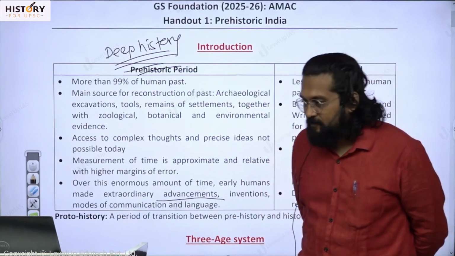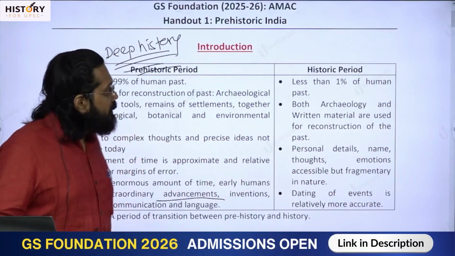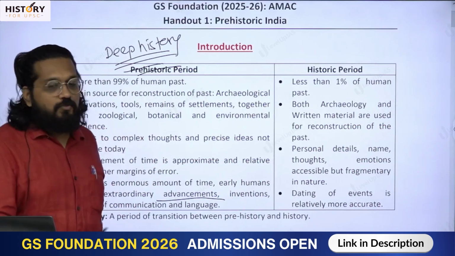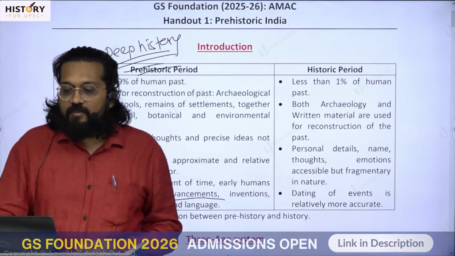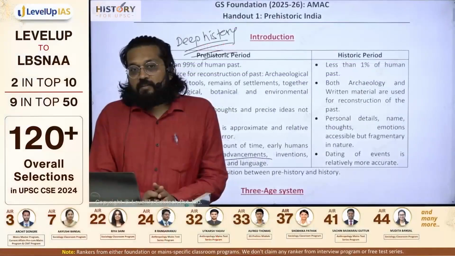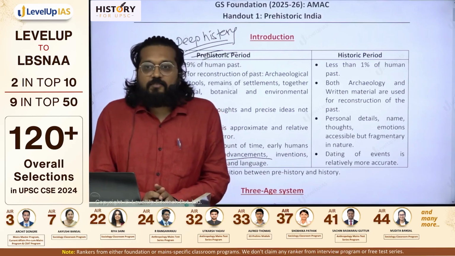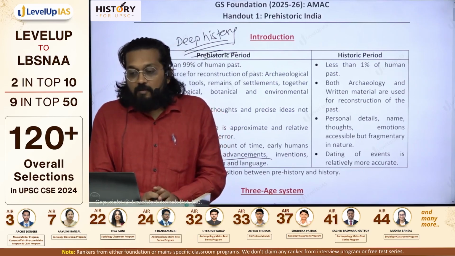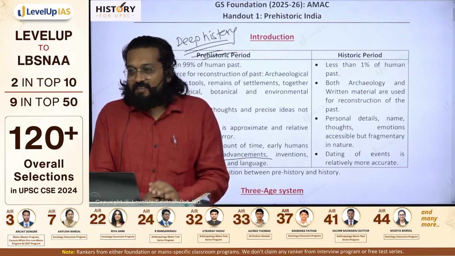But anyway, if you go with this, you have the second part, the counter of prehistory, which would be the historic period, history. Now what is there in history? History is the shortest span of time, when we started to write. In this era, therefore, we have both archaeological material and literature available to us, and we can corroborate the two with each other to find out what is real history.